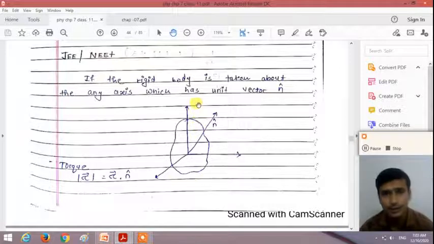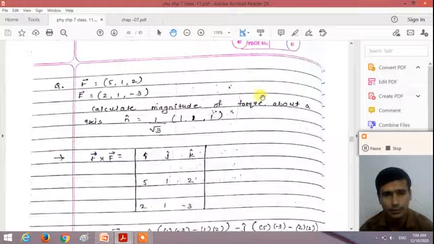If the rigid body is rotating about any other axis which has a unit vector n cap, the magnitude of the torque is the dot product of the vector torque and the unit vector in the direction of the axis. Let us take one example to understand more, right?